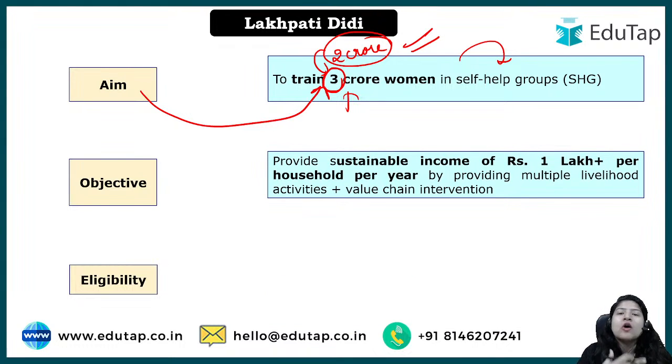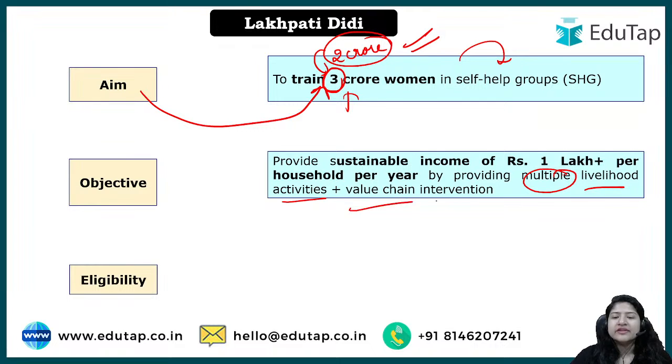And objective means how this will be achieved, what will be done, in what aspect these 3 crore women will be trained, right? So they will be provided with multiple livelihood activities, for example they will be taught plumber's work, okay? How to be an electrician, how to do the activities which an electrician can do, right? Apart from that, what else, how to use a drone, etc. Anything like the basic things that happen at home, in the household, which require assistance, the women will be taught, so that they would have livelihood opportunities, okay?